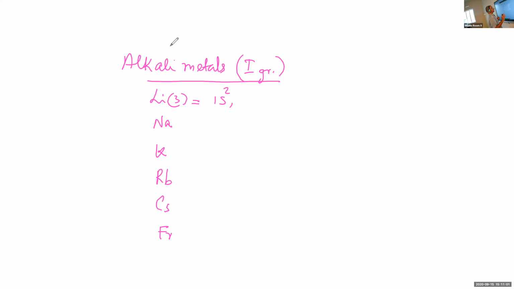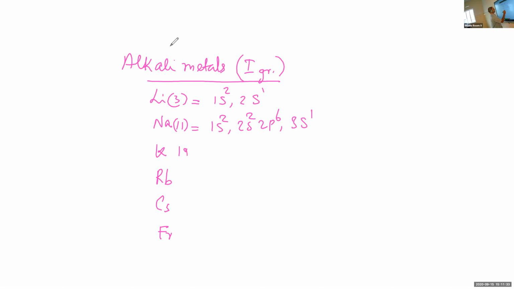You read it as 1s2 only, not a square. Sodium, atomic number 11, is 1s2, 2s2, 2p6, 3s1.